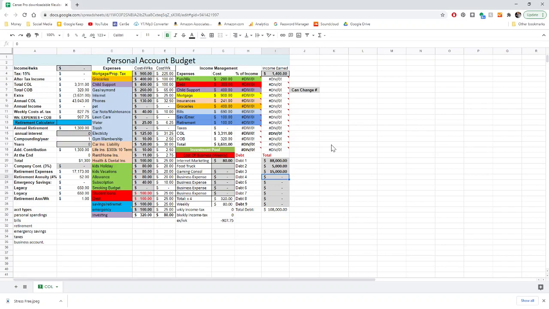Okay, so now what we have here is our costs of living and our debt listed at a tune of 108. Okay, you can see that we need to produce $907 a week in order for us to match this, including our cost of business here. You can see here this is 907.75.